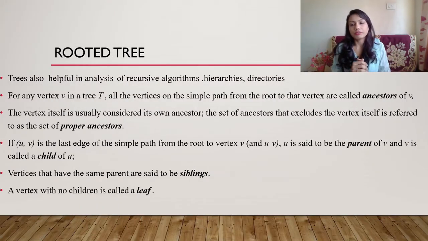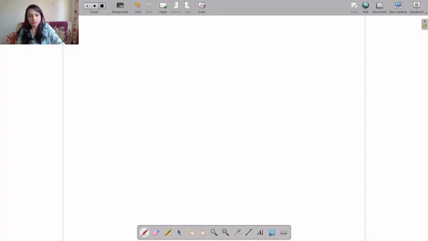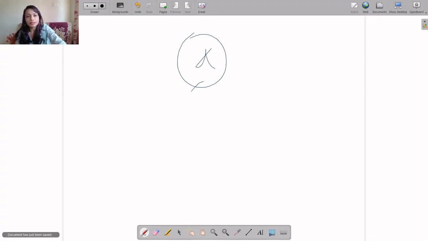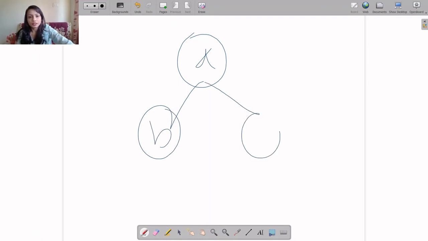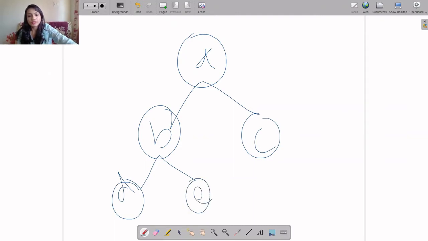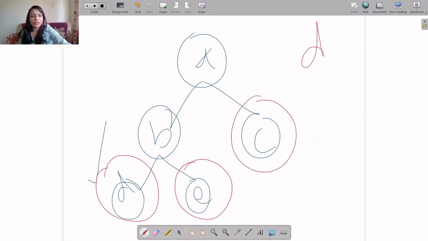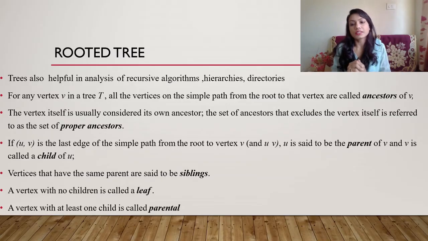Next is leaf. A leaf is nothing but a vertex with no children. So if we consider this example, find out the leaf nodes here. Yes. A leaf is nothing but a vertex that has no children. So the leaves are D, which has no children, E and C. So the leaf nodes of this graph are D, E and C. Next, a vertex with at least one child is known as parental.